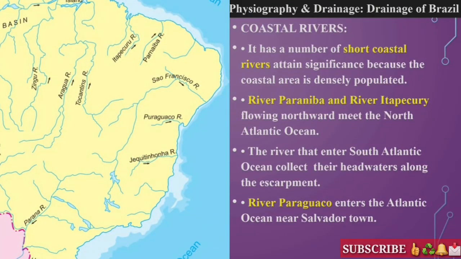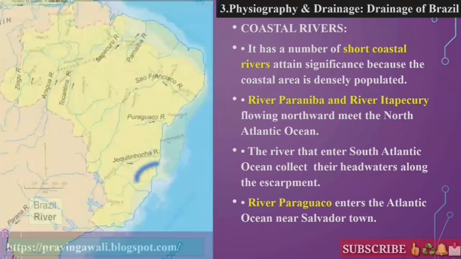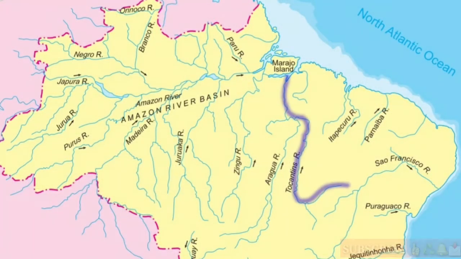Okay students, with this, some of the important rivers I would like to mention here. The river Jequitinhonha also meets the South Atlantic Ocean. It flows towards the eastward side. At the same time, some of the important rivers I would like to mention. River Tocantins flows towards north and meets the North Atlantic Ocean.